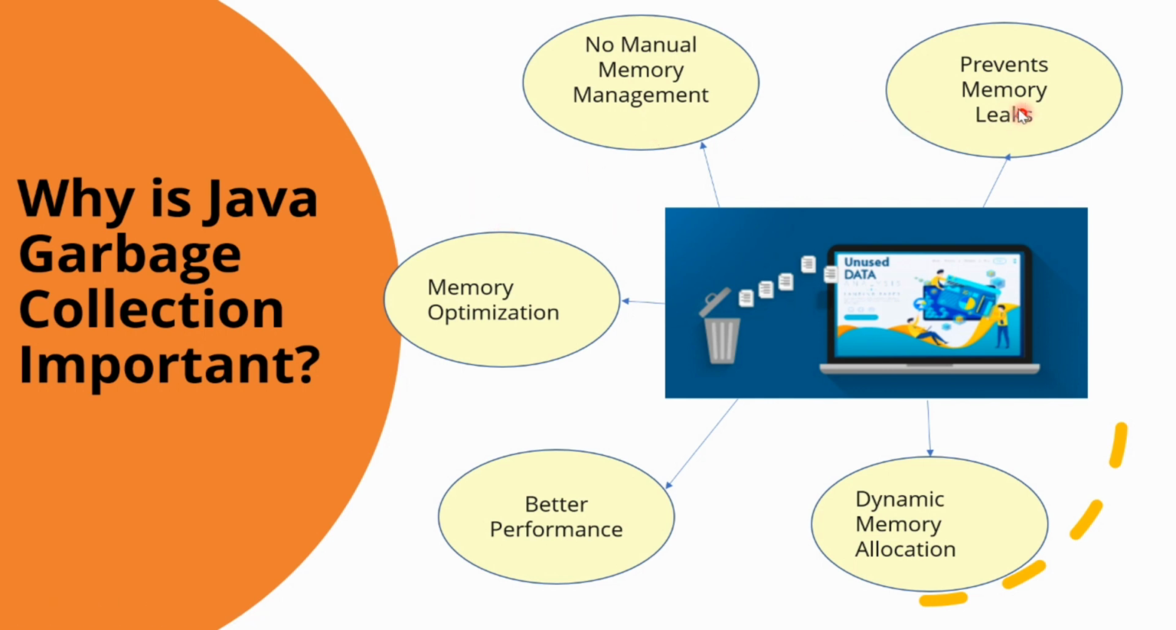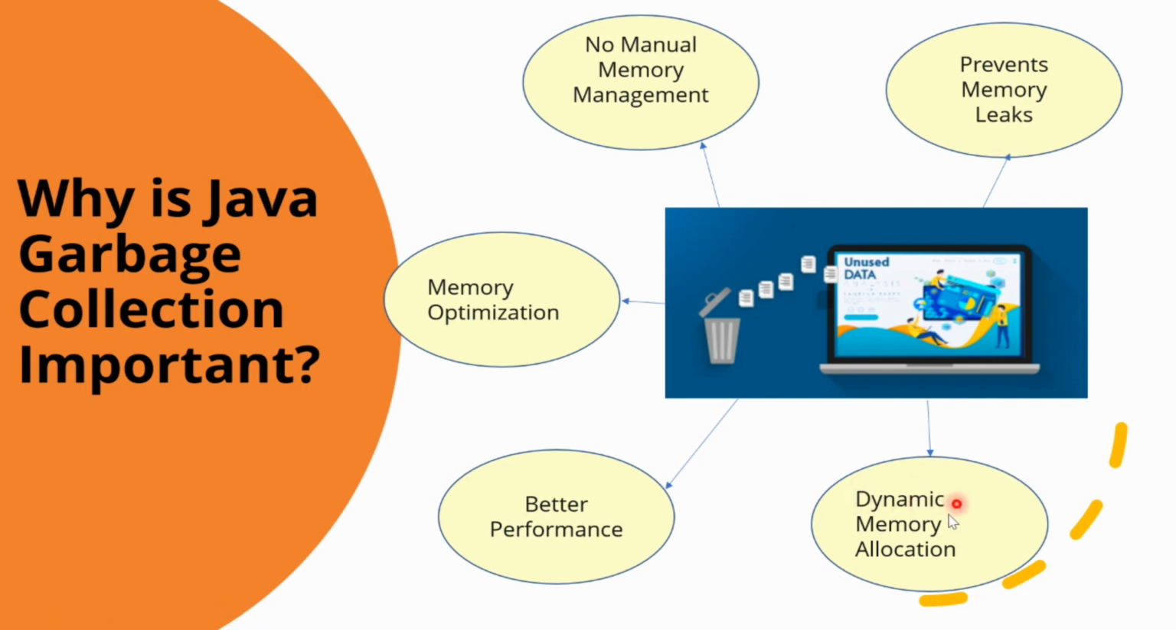The next one is preventing memory leaks. Garbage collection helps to prevent memory leaks, which can occur when a program does not release the memory that is no longer needed. This can cause the program to consume more memory than necessary, leading to slow performance and eventually crashing.